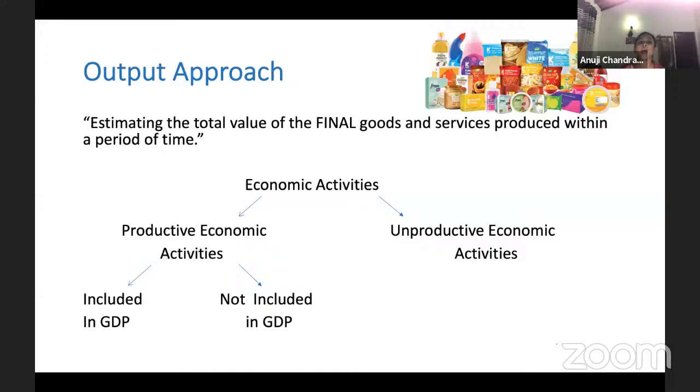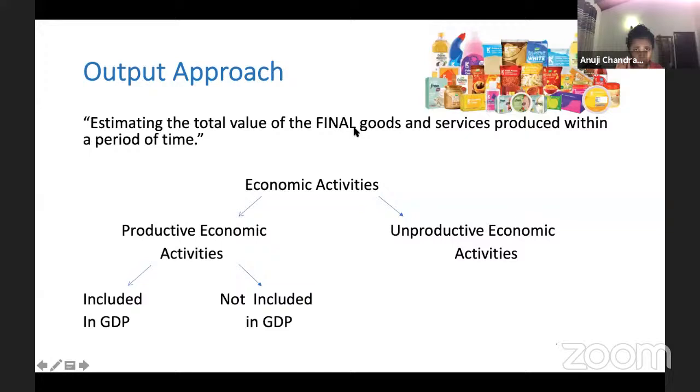Okay, so the output approach. In the output approach, we estimate the total value of the goods and services that are produced within a period of time. So what is the total value of the goods and services? That is the total value of the final goods. Now remember, there is a word called final. What do you mean by final? You might have a question.